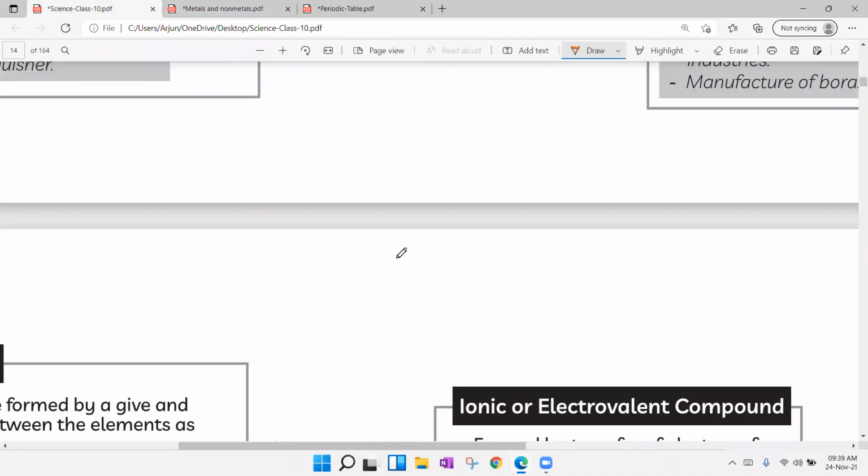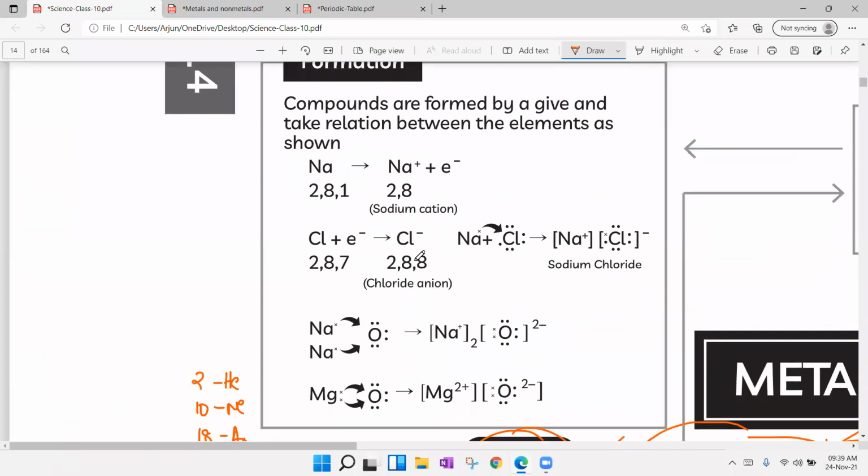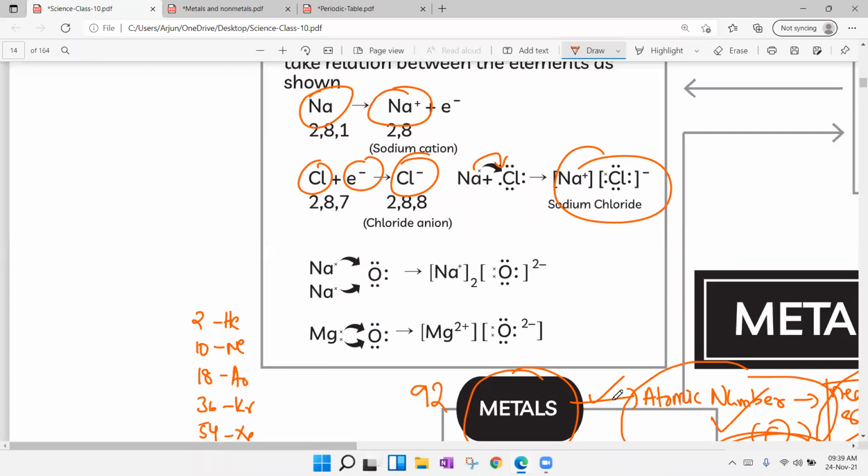So here also we have all the concepts regarding that. If you want, you can take screenshots. Formation of sodium chloride: I told you Na, by losing an electron, will become Na+. Chlorine, by gaining an electron, becomes Cl minus. Na will donate one electron to chlorine, giving NaCl. Like that only we can get Na2O also.